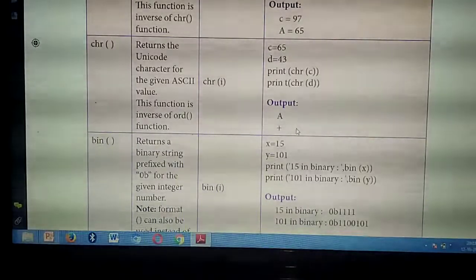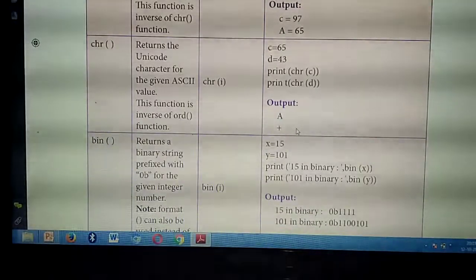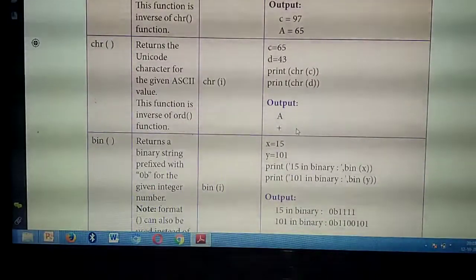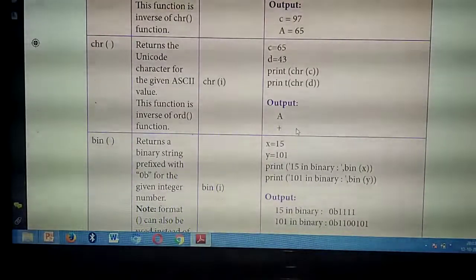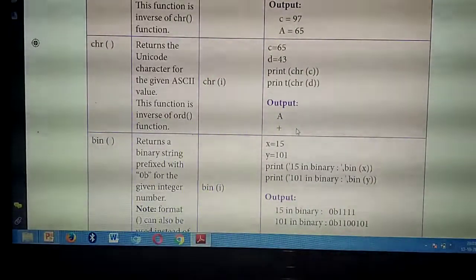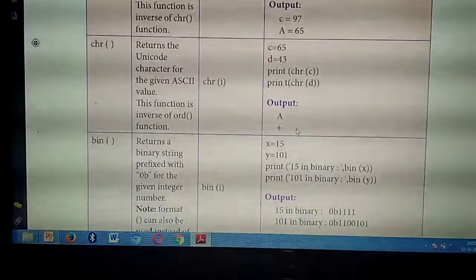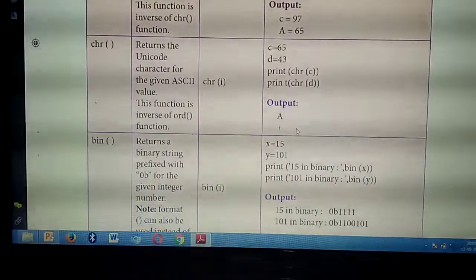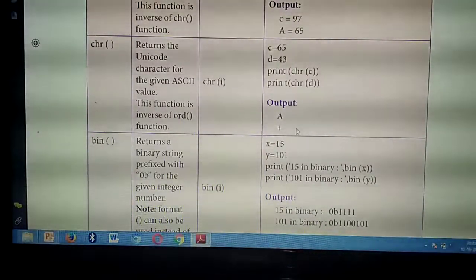Understand? Sometimes they will ask the difference between ORD of and CHR of. So please understand and study thoroughly, then only will you be able to differentiate and write the answer correctly. So what's the use of CHR of? The name is character of. It will return the particular character for the ASCII values you are giving as input. For those values you will get the particular character or symbol.